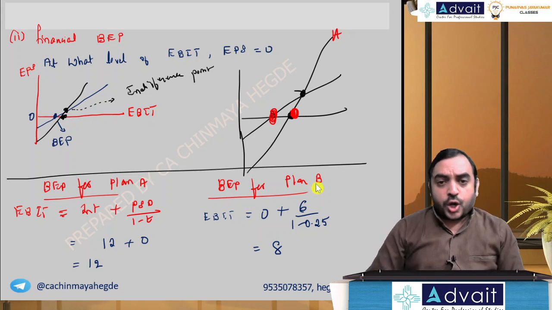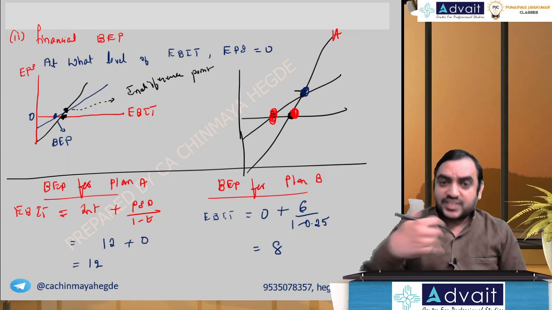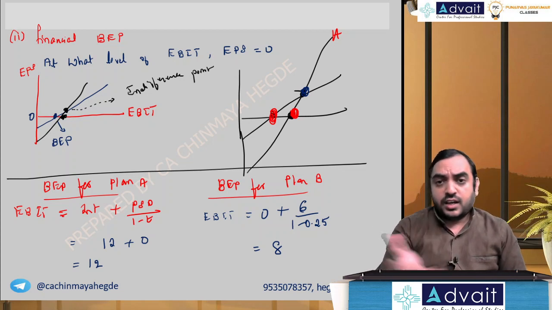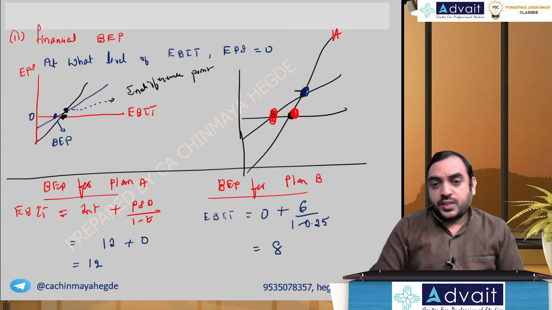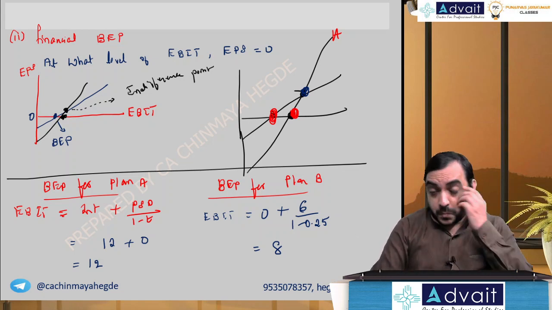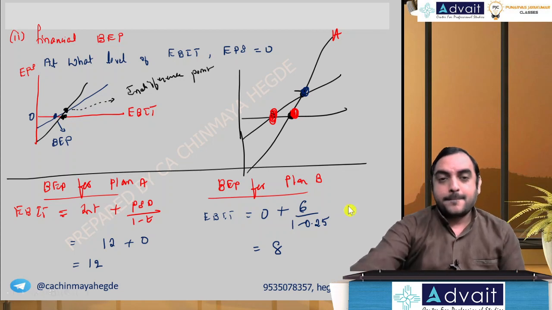Okay. In this problem, they have not asked this point, that is the intersection point, indifference point, but let us also do it so that we cover all the aspects. If they ask in some other problem, we should be ready for it. Hope you have done till here.